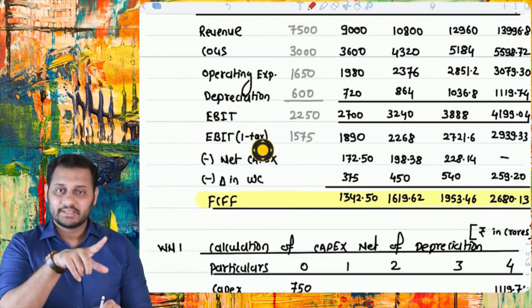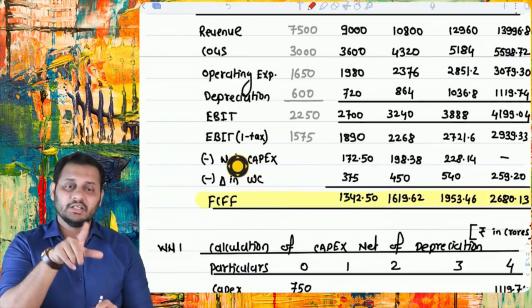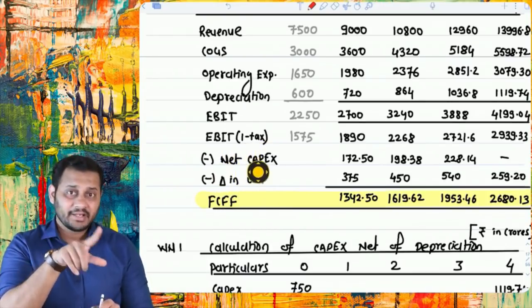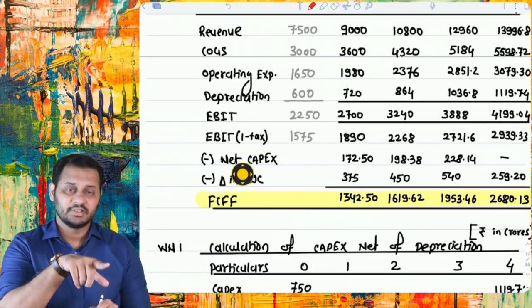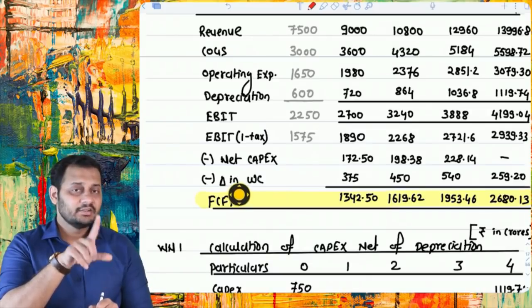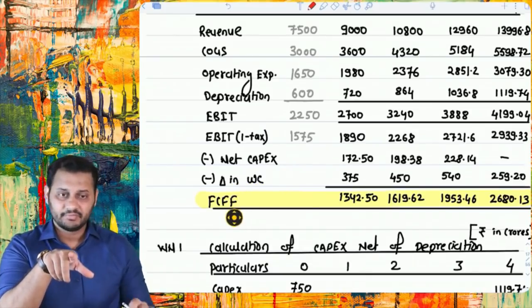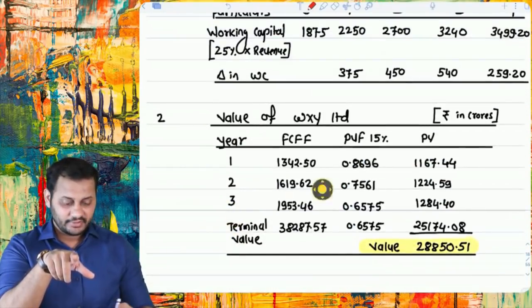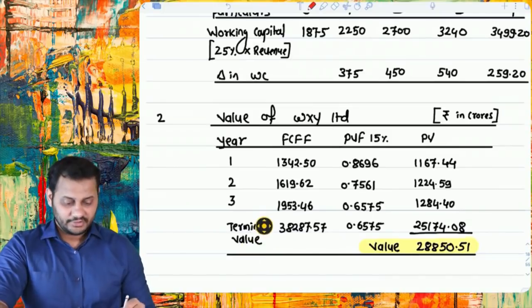EBIT(1 minus tax), add back depreciation and deduct capital expenditure. So this is included in this. Then deduct the change in working capital, and you will arrive at the FCFF. You take those FCFF here, right? And the 4th year FCFF.